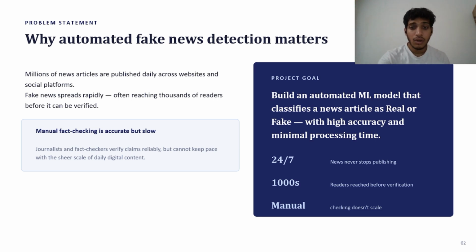Therefore, the goal of this project is to develop an automated machine learning model that can classify a news article as either real or fake with high accuracy and minimal processing time.